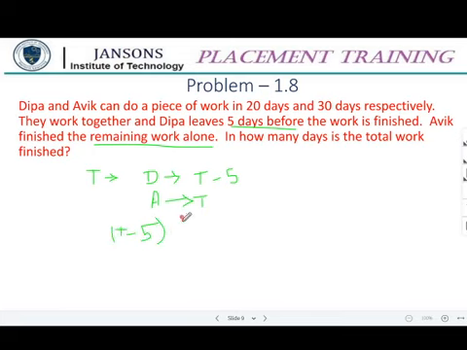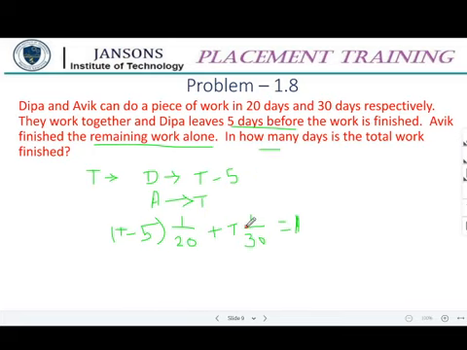And what is 1 day's work? Deepa's 1 day work is 1 by 20. So Deepa works for T minus 5 days, plus T into 1 by 30 for Avik. Then we can say that the work is completed. The complete work has to be taken as 1, as we initially assumed. So (T minus 5) by 20 plus T by 30 is equal to 1. Then you are supposed to find T, and that is going to be the result.